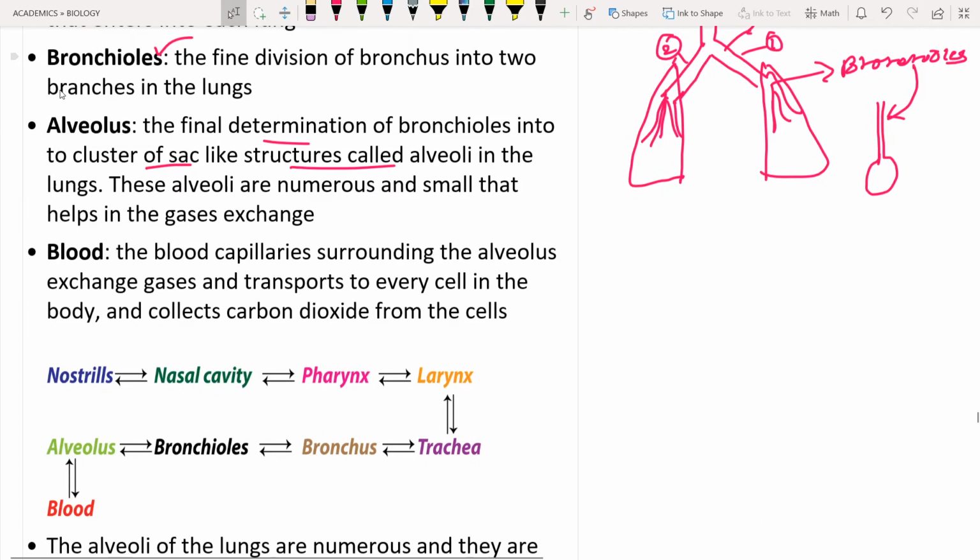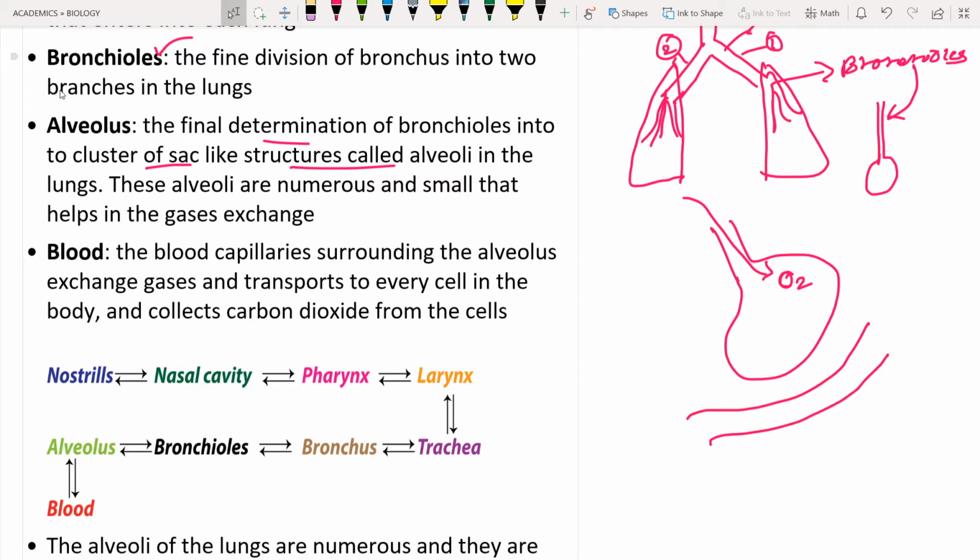Just now we have drawn one diagram; let us consider this is the alveolus. When you breathe in, it accepts the air containing oxygen. Let us consider this is the blood vessel that is coming from the body. It is carrying carbon dioxide. This carbon dioxide will be released into the alveoli, and the oxygen is taken into the blood, into the RBC. So you can understand that there is exchange of gases through the alveolus.